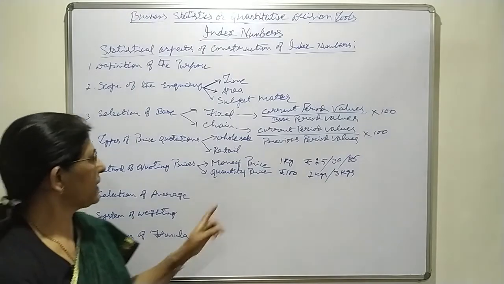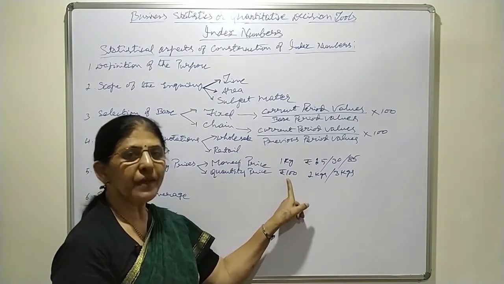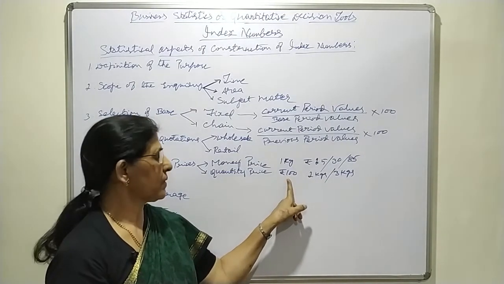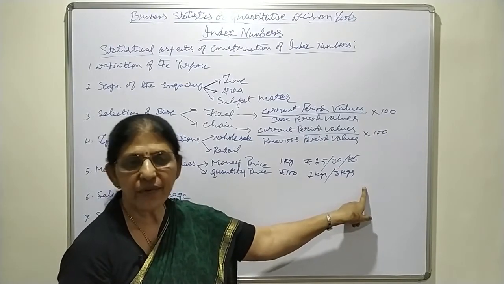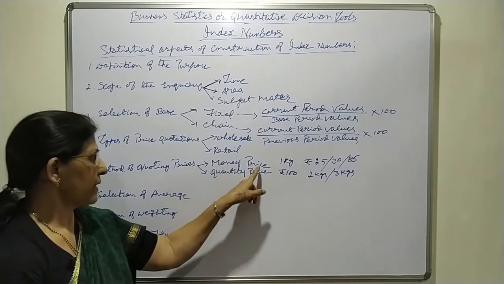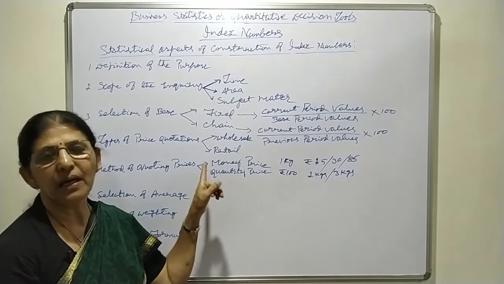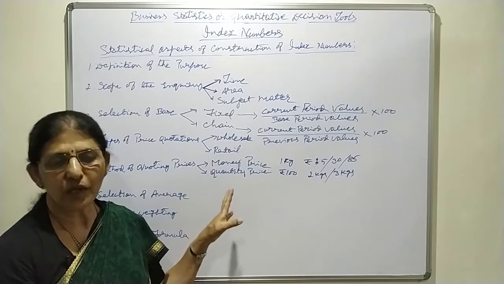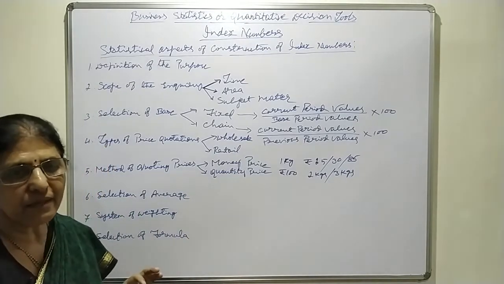In case of quantity price, the rupee value or the rate is constant, quantity will vary. Among these two, whether they are quoting in money price or quantity price, that is also to be decided in advance.